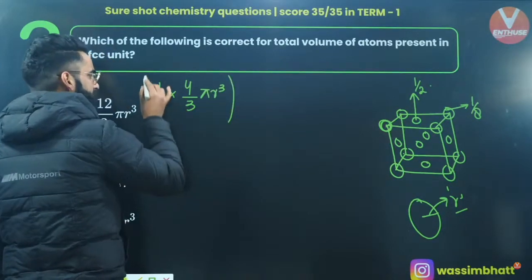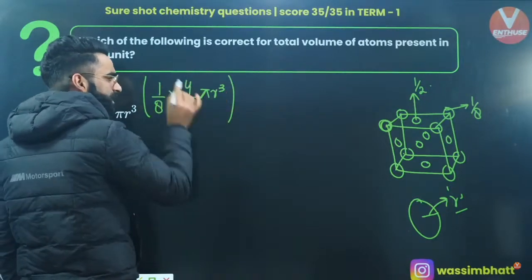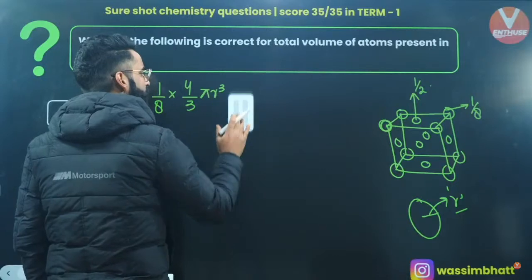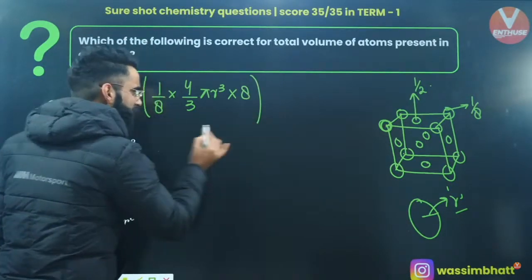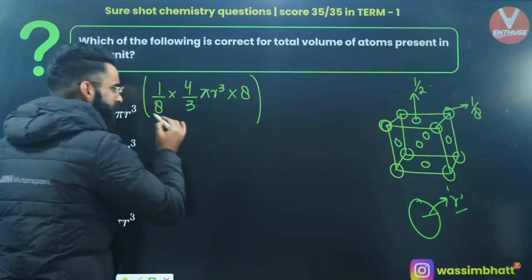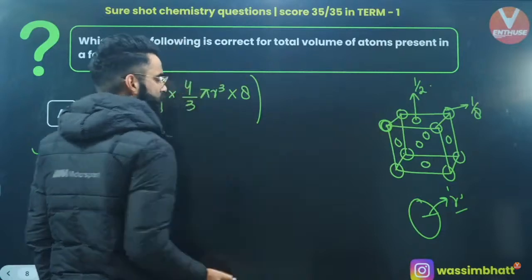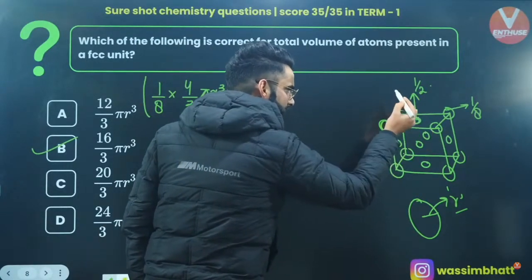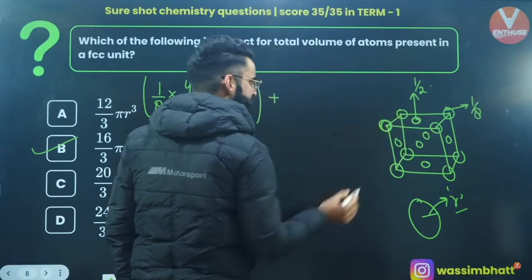See, first of all, this is basically that volume of the corner particle that lies inside this cube. And similarly, we have got 8 corner particles like this. So I'm multiplying this by 8. If I ask you what this term is going to be, this term is giving me the volume of all the corner particles which lie inside this cube, right? Apart from this, we have got the face-centered particles as well, right? Well, only half of this face-centered particle will be inside this cube.